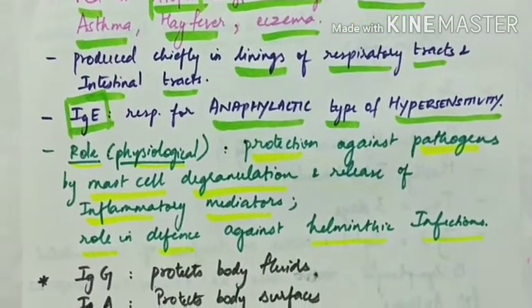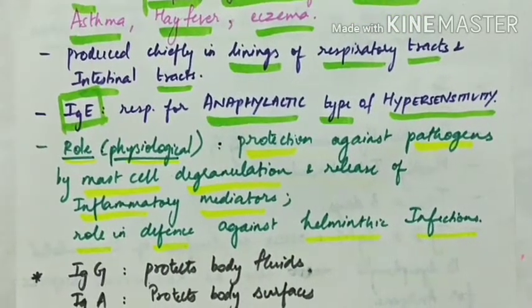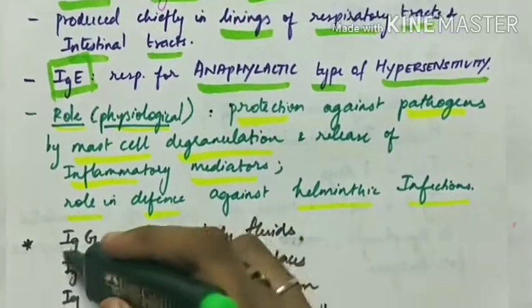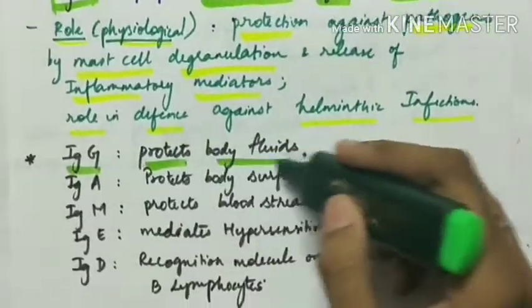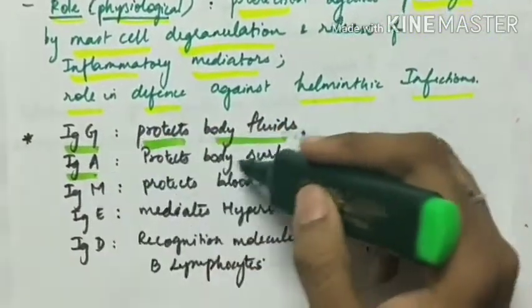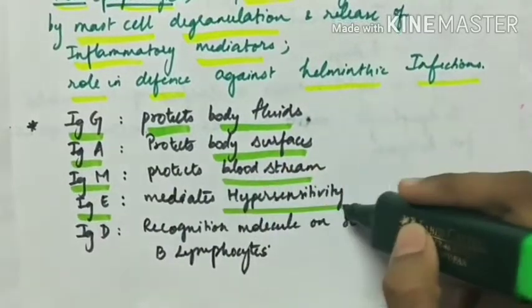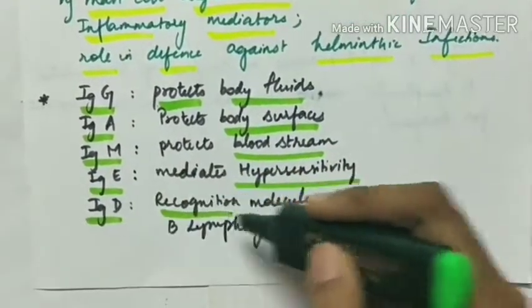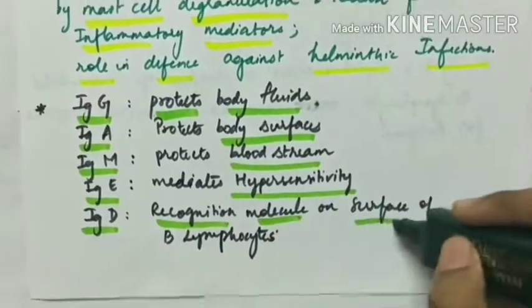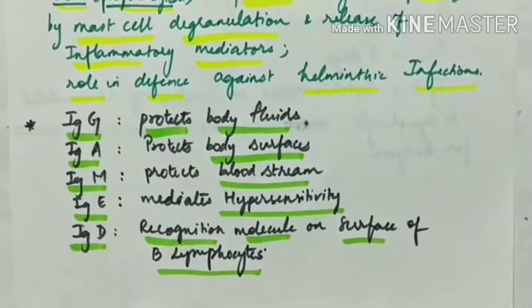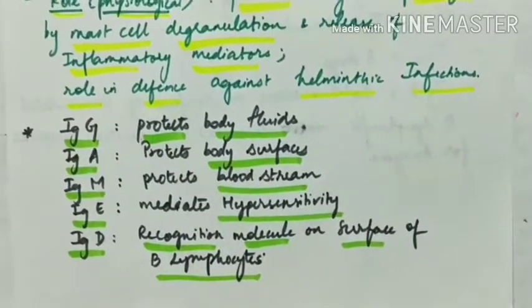So overall, the functions of different classes of antibodies: IgG protects the body fluids, IgA protects the body surface, IgM protects the bloodstream, IgE mediates hypersensitivity, especially type 1, and IgD helps as a recognition molecule on the surface of B lymphocytes. This is all about the immunoglobulins, which are the antibodies.